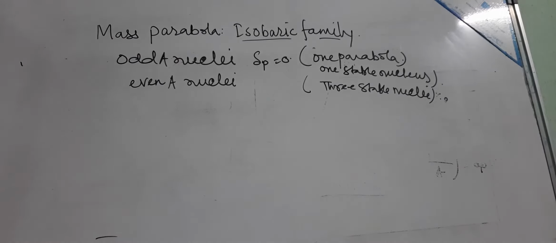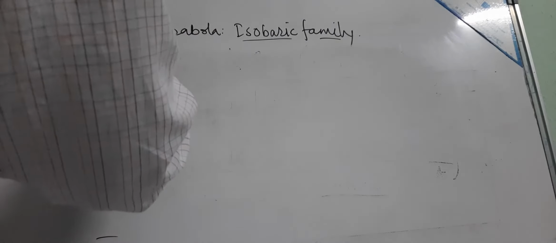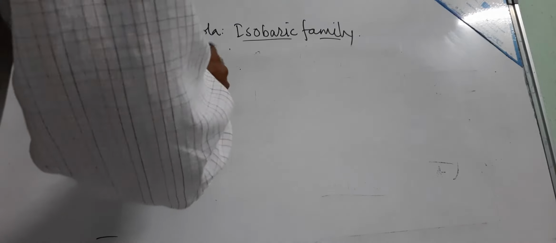That we will discuss from the graph, how it is 3 stable nuclei. So let us take first the odd A nuclei. If you take the odd A nuclei, that is, let us take isomeric family A equal to 91, and this 91 is zirconium 91 with Z equal to 40. So this is a stable isomer. How it is a stable isomer, that we will discuss.